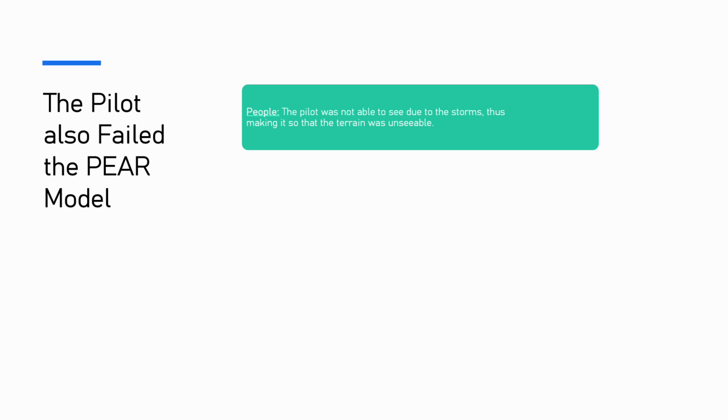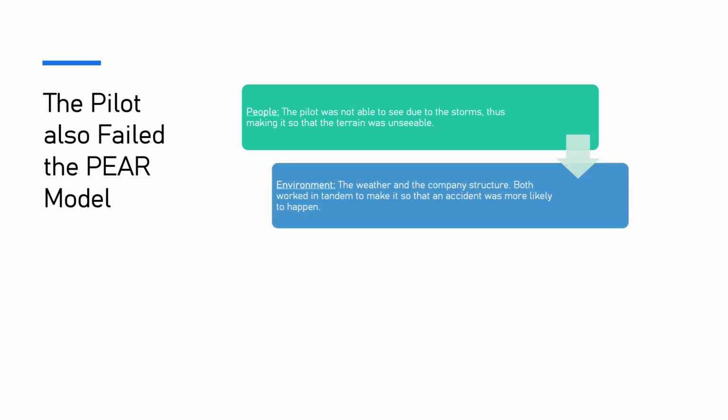First, let's start with people. The pilot was not able to see due to the storms, thus making it so that the terrain was virtually unseeable. Secondly, environment. The weather and the company structure. Both worked in tandem to make it so that an accident was more likely to happen.